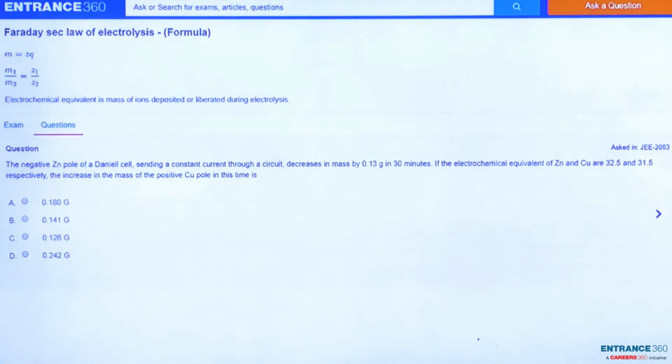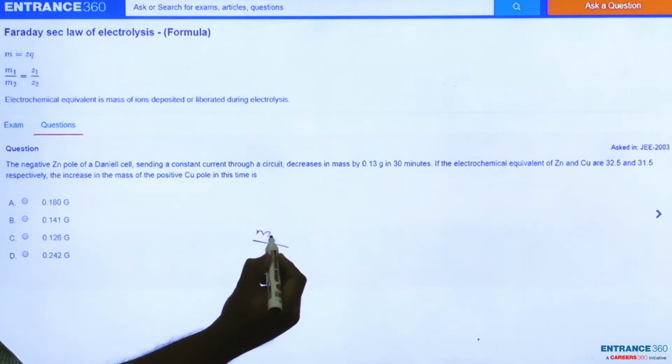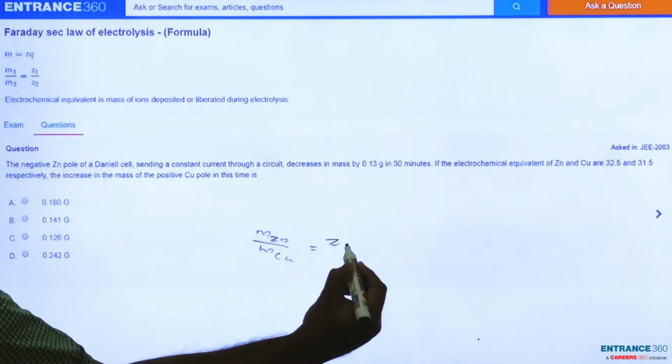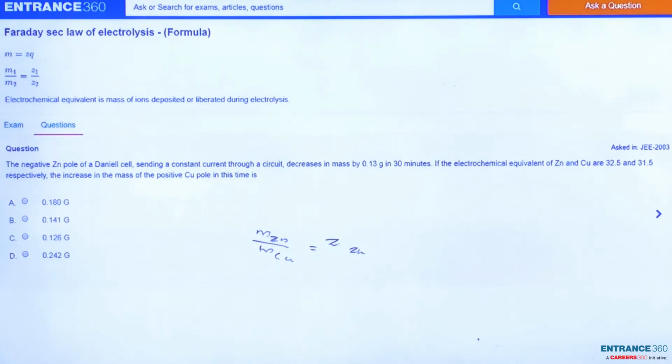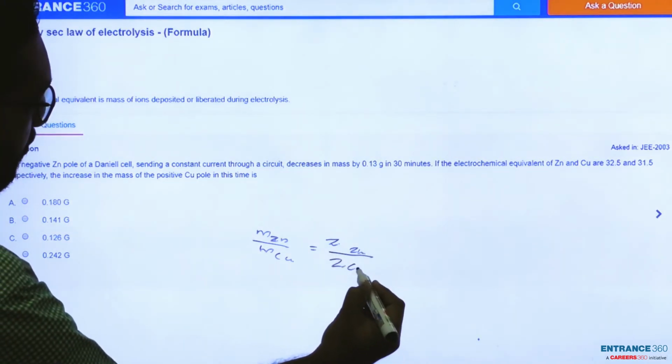pole in this time. So if electricity is passed through several electrolytes, according to Faraday's second law of electrolysis, the masses of substances deposited are proportional to their respective chemical equivalents. Therefore, according to Faraday's second law of electrolysis, mass of zinc by mass of copper will be equal to Z of zinc by Z of copper, where Z is the electrochemical equivalent of the substance, or we can say equivalent weight.